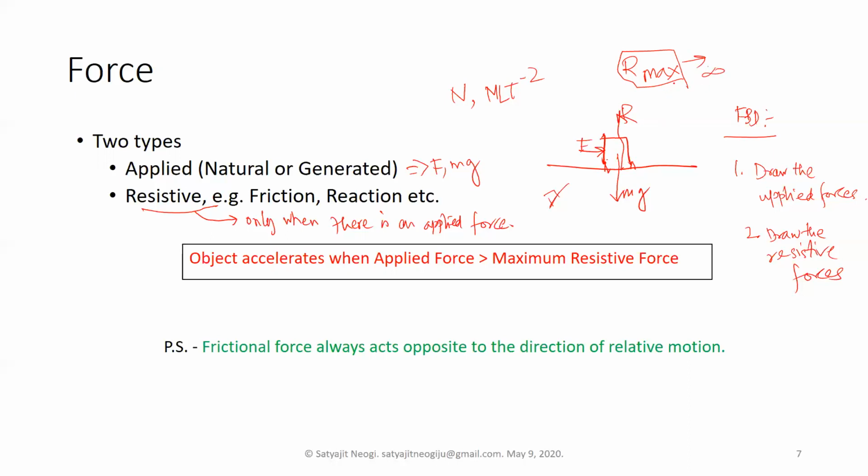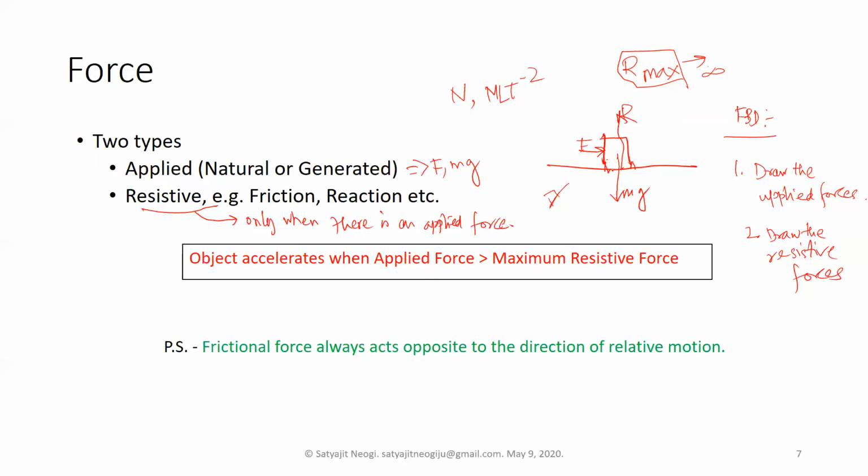That is a kind of vague term, because if there is an object which is heavy enough, it may still be able to go down. But the key thing to remember is that all resistive forces have a maximum value. So that is one of the resistive forces.